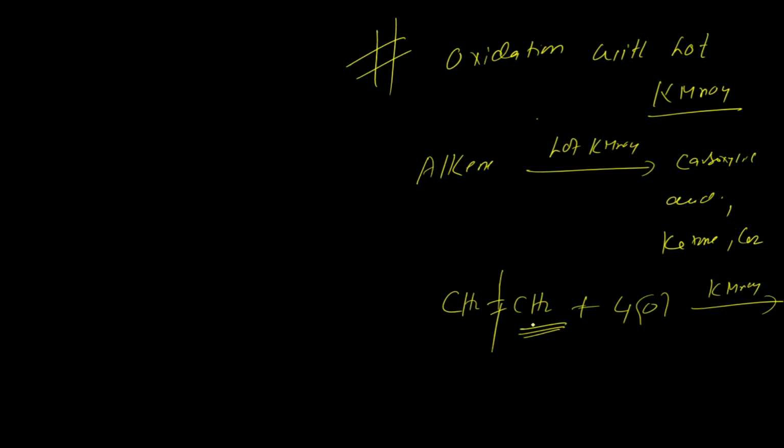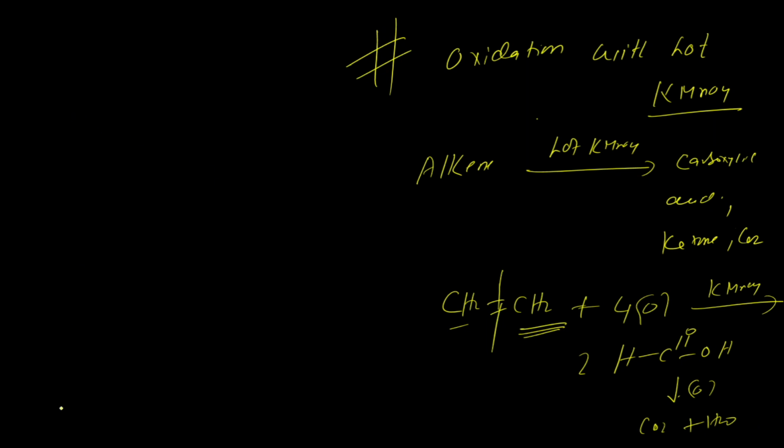First it will form a one-carbon carboxylic acid. This bond will break, and the one-carbon carboxylic acid is formic acid, and formic acid is not stable, so it will break down into CO2 plus H2O. So wherever there is a terminal CH2 attached to the double bond, it will give you CO2 plus H2O.